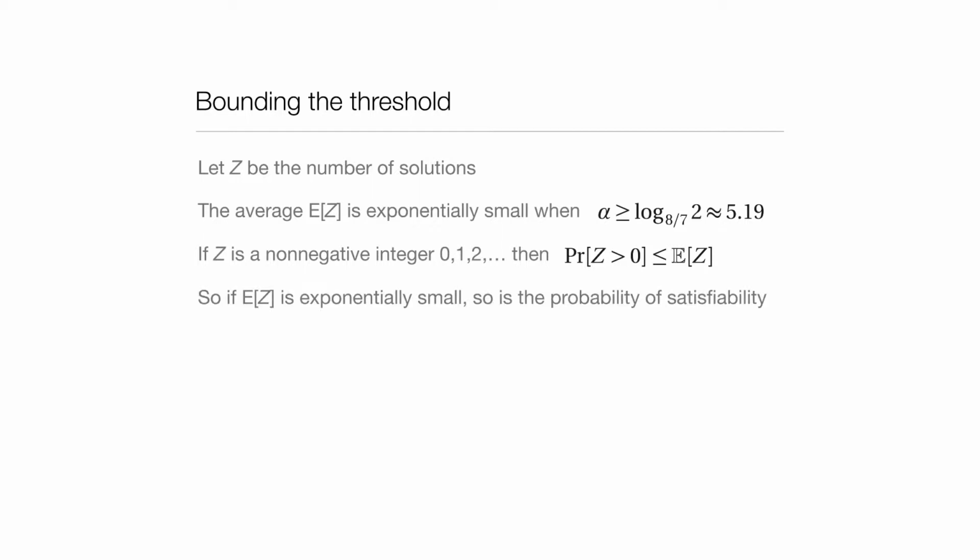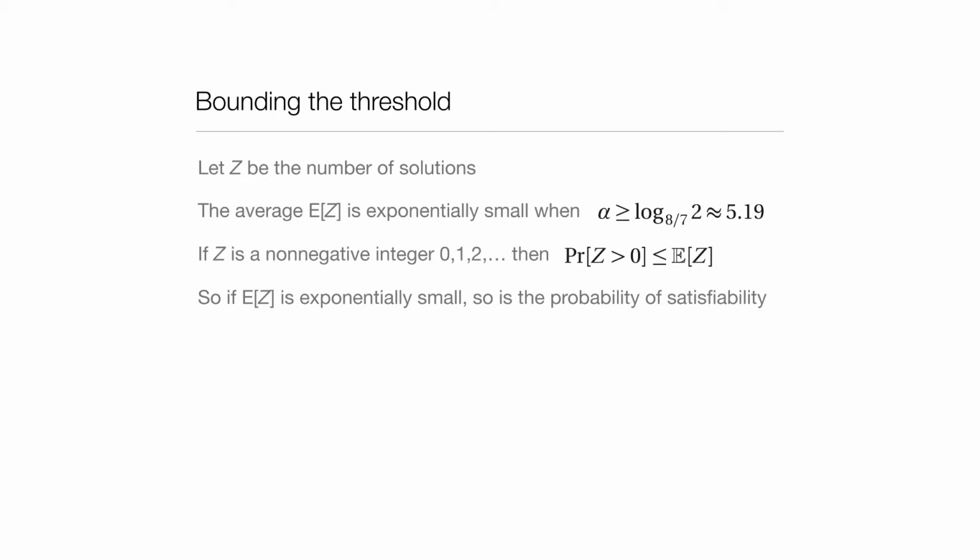It says that the probability that z is bigger than 0, which in this case is the probability that there is at least one solution, the probability that the random formula is satisfiable, is less than or equal to the average number of solutions. If you've never seen that before, I urge you to think about it as an exercise. It's not hard to prove.